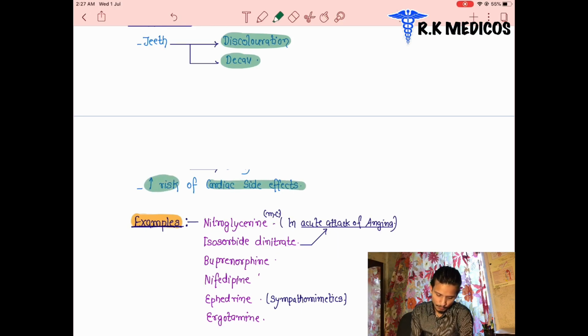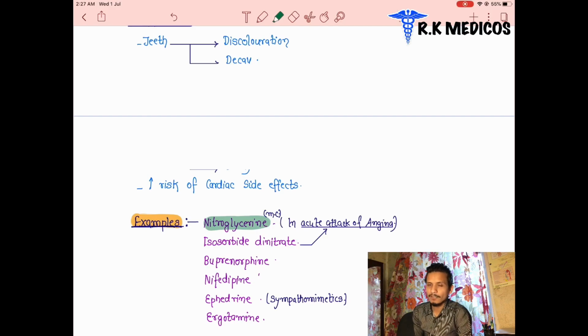One most famous example is nitroglycerin, a very important drug. Nitroglycerin, most commonly, is used in angina pectoris.